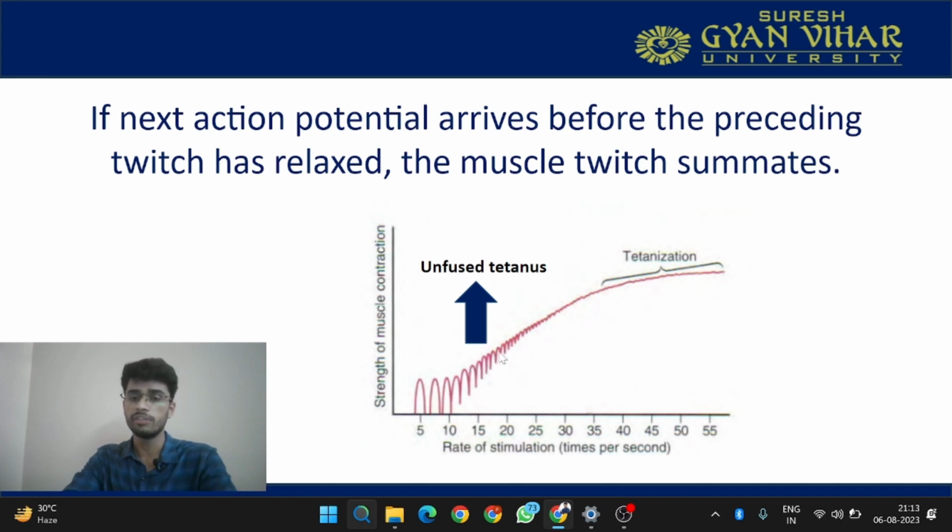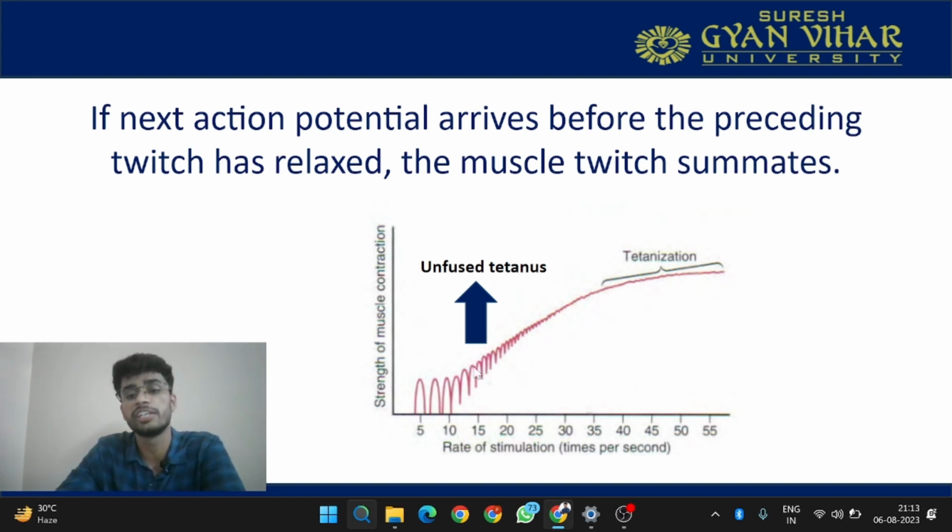But still, from this you can see this is an unfused tetanus and this is a tetanization. This is fused tetanus. What is the difference between unfused and fused tetanus? Tetanus means sustained contraction. Unfused tetanus means there is still a time gap between the end of one twitch and the coming of the other one. They are not showing the graph as a single contraction, but if the summation has occurred to the level that both of these summate to look as a single contraction,